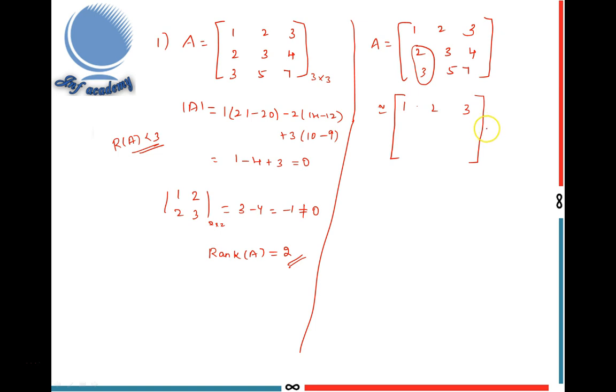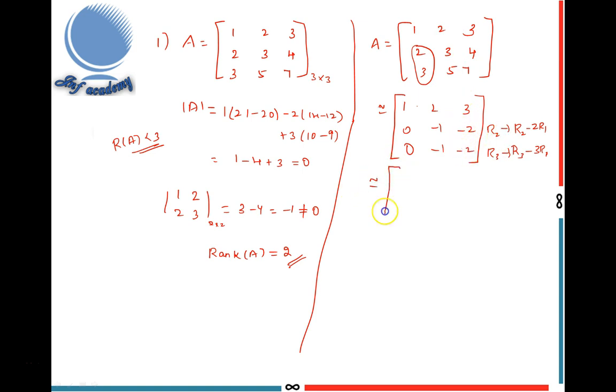So here I do R2 becomes R2 minus 2R1 and R3 becomes R3 minus 3R1. Then only I got these two elements 0. So finally I got 2 minus 2, 0; 3 minus 2 times 2 is 4 minus 4... that is, 2 minus 2, 0, 3 minus 4 equal to minus 1, 4 minus 6 equal to minus 2. Similarly, 3 minus 3, 0, 5 minus 6 equal to minus 1, 7 minus 9 equal to minus 2.